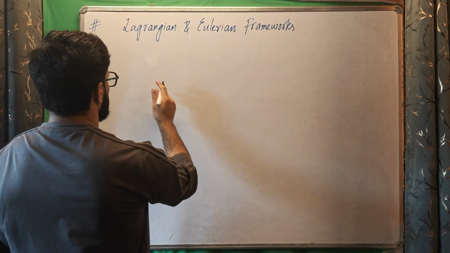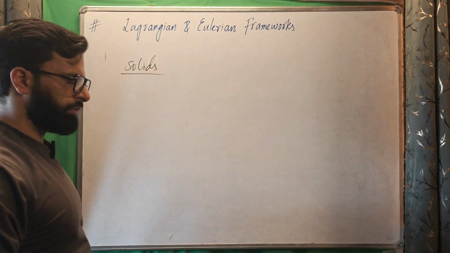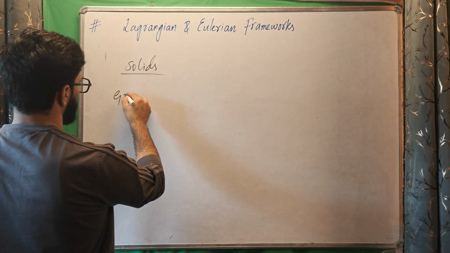For example, let's take an example of solids first. Now there are kinds of solids which are called granular solids.